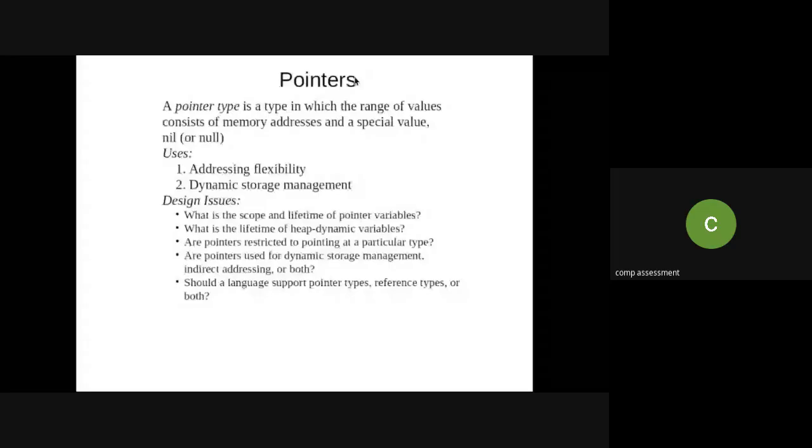Quickly revising: pointer is a type in which the range of values consists of memory addresses and the special value null.